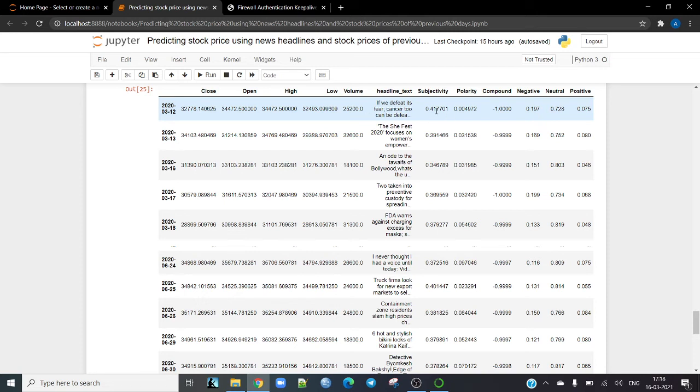For example, subjectivity is 0.4, the compound goes negative, and then the close and open variables are much higher in scale. So what we intend to do for comparison purposes is bring all the variables to a fixed range, for example 0 to 1, so that we can compare easily.